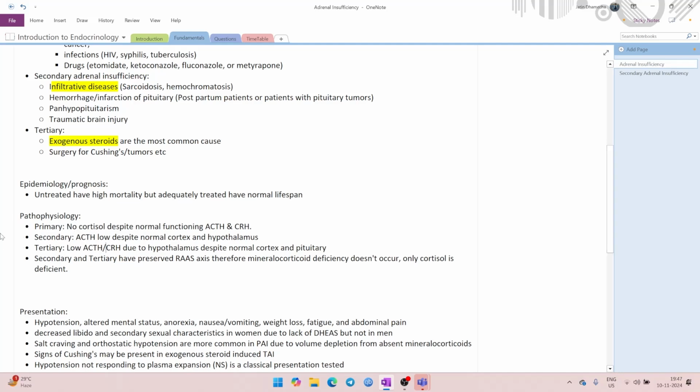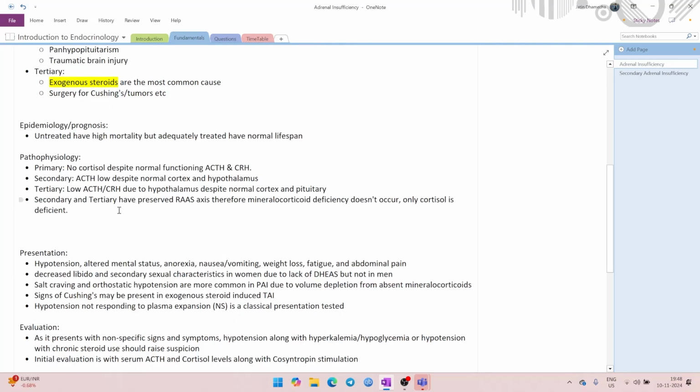Cortisol deficiency is present in all three. But in case of primary, cortisol is deficient because the adrenal gland cannot produce it. In secondary, it is deficient because the pituitary is not sending the ACTH, and in tertiary, it is not there because there is no CRH. Now, in case of secondary and tertiary, the RAS axis is preserved. This is the most important thing from today's discussion. What is the core difference between primary, secondary, and tertiary?